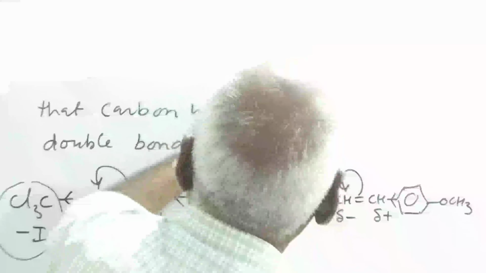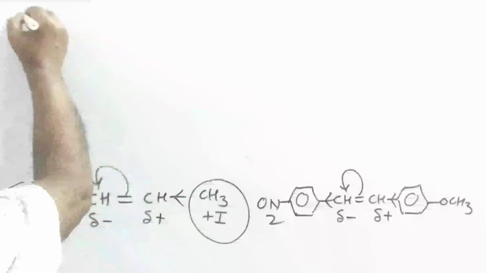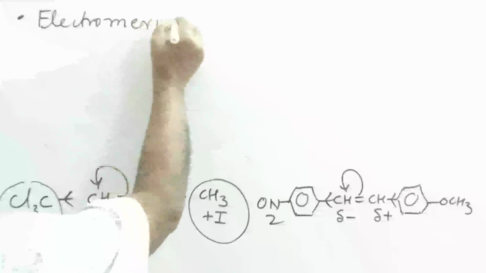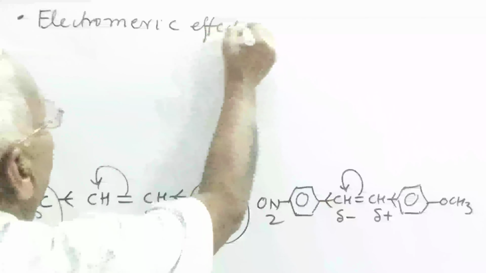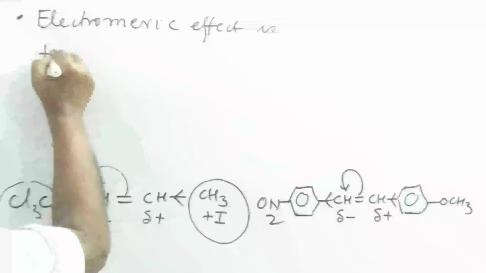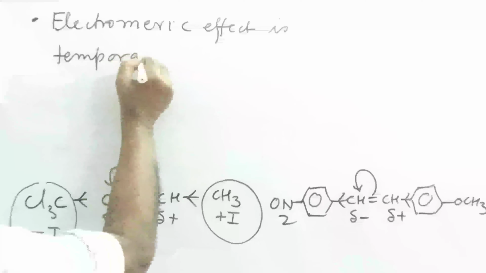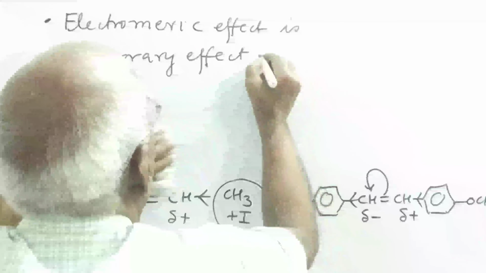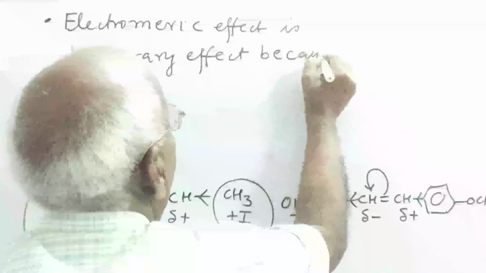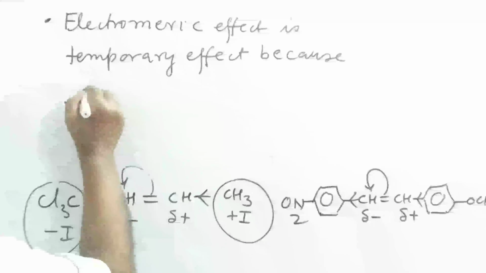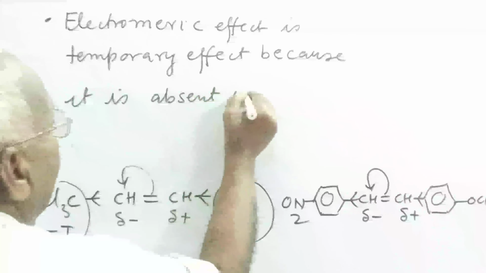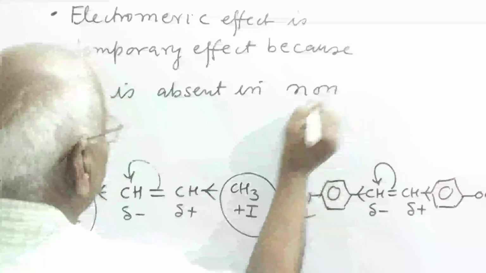Next, it is the temporary effect. Electromeric effect is a temporary effect because it is absent in the non-reacting state of molecules.